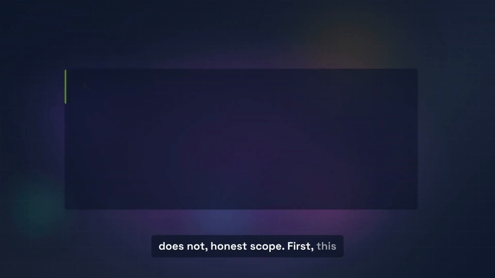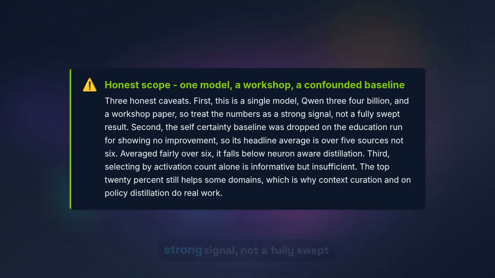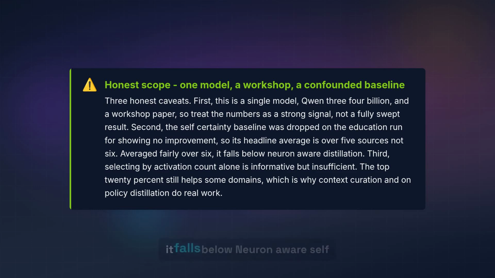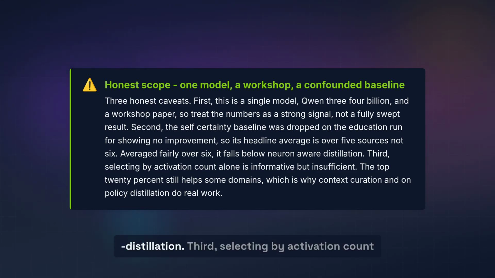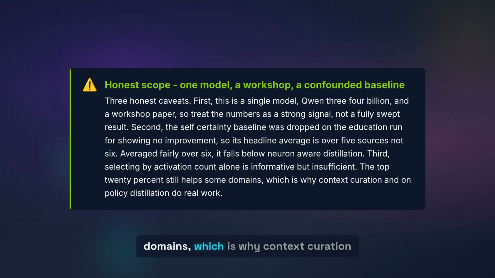Honest scope. First, this is a single model, Qwen3-4B, and a workshop paper, so treat the numbers as a strong signal, not a fully swept result. Second, the self-certainty baseline was dropped on the education run for showing no improvement, so its headline average is over 5 sources, not 6. Averaged fairly over 6, it falls below Neuron-Aware Self-Distillation. Third, selecting by activation count alone is informative but insufficient. The top 20% still helps some domains, which is why context curation and on-policy distillation are doing real work on top of selection.